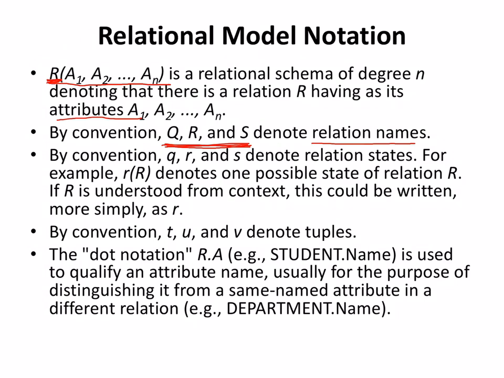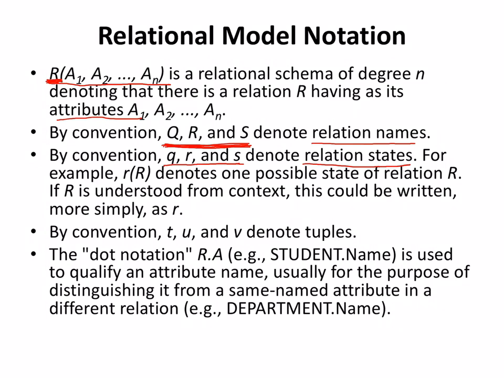The example has been given: Q, R, S. Another notation is when you have something in lowercase letters, that is q, r, s. In that case, it is the relation state.